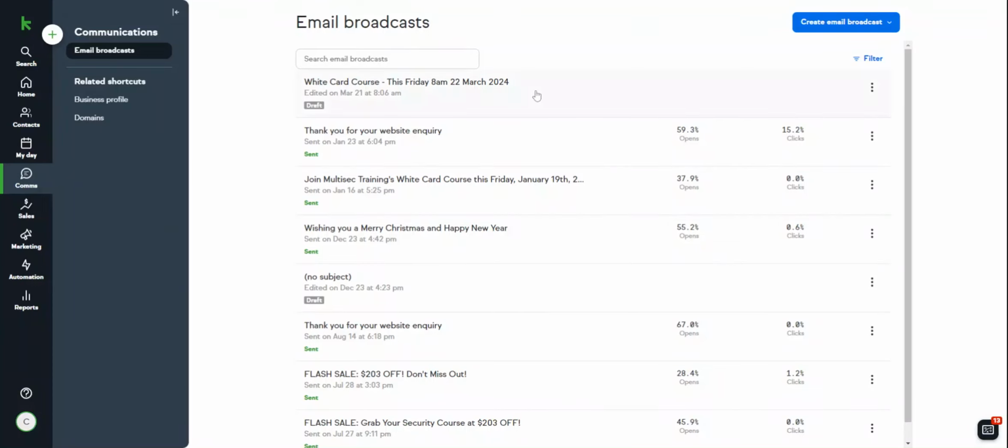Hi, Greg. So this is how you redo a broadcast. If you wanted to do a new broadcast, you'd go create broadcast email, and then you'd add the participants that way. But because you said you've got one that you sent out previously, we just look for the one that you sent previously. Now here I can see it's right here.